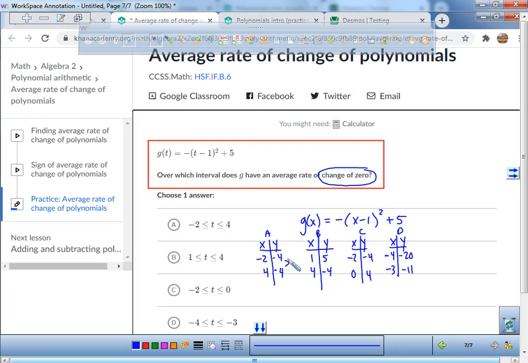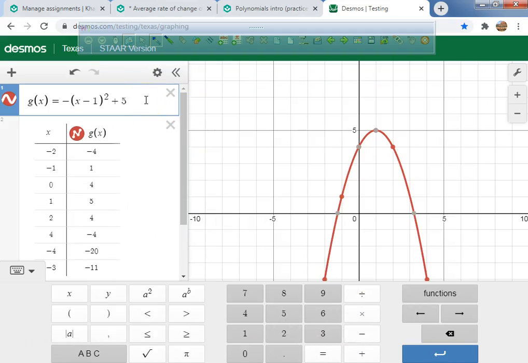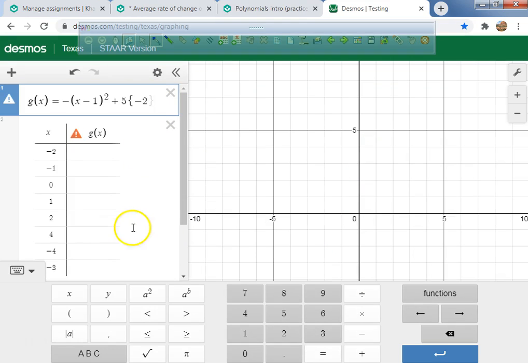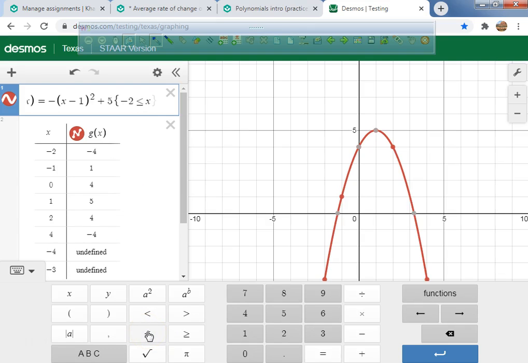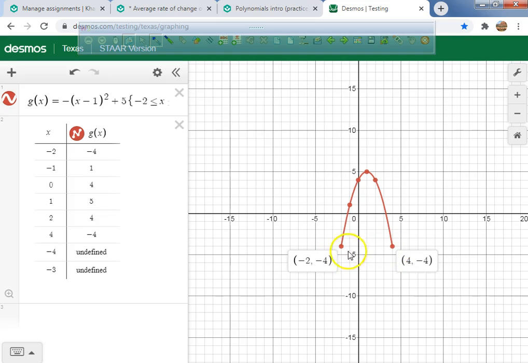There's no change. So guys, here's what I need you guys to do with me, because this will make more sense if you actually do it with me. Do you guys see where it says negative 2 to positive 4? I need you guys to go to Desmos right now, and right up here, we need to restrict the domain. We're going from negative 2 to positive 4. And we're zooming out. Do you guys see the rate of change between those 2 points? What is the rate of change? It's, oh, holy cow.